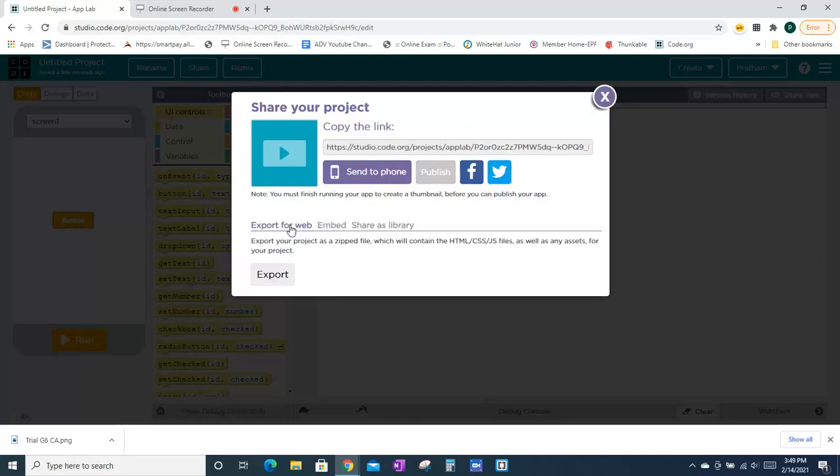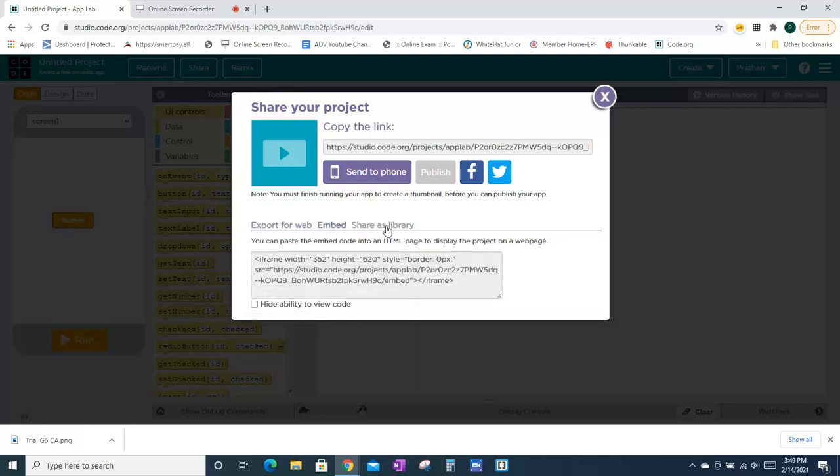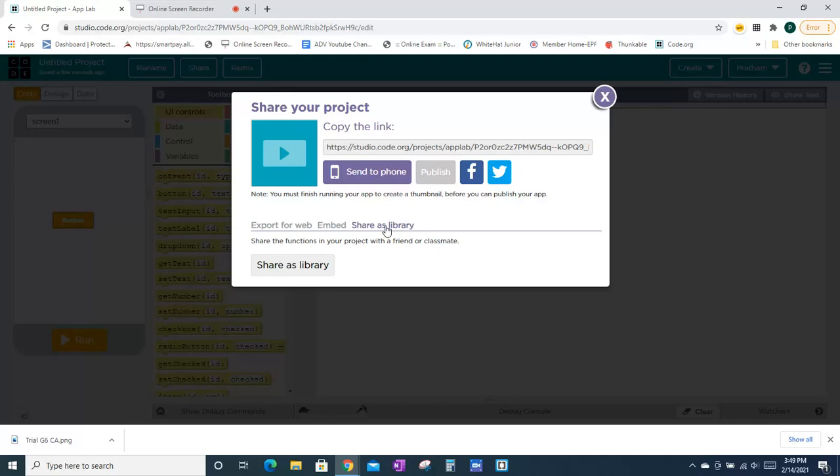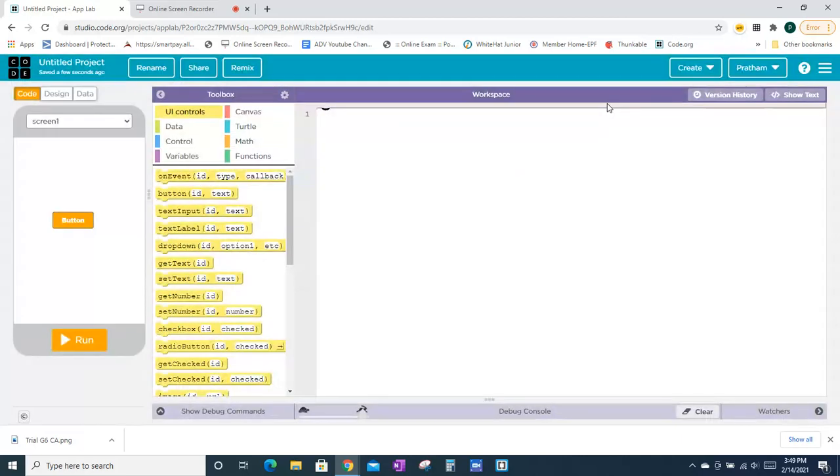Also, you can import it as a zip. You can export it as a zip file. You can take the embed code and also share it as a library with someone like a friend, classmate, or anyone. Then remix: if you go to someone else's project and you want to edit it in your own version, it might be better.